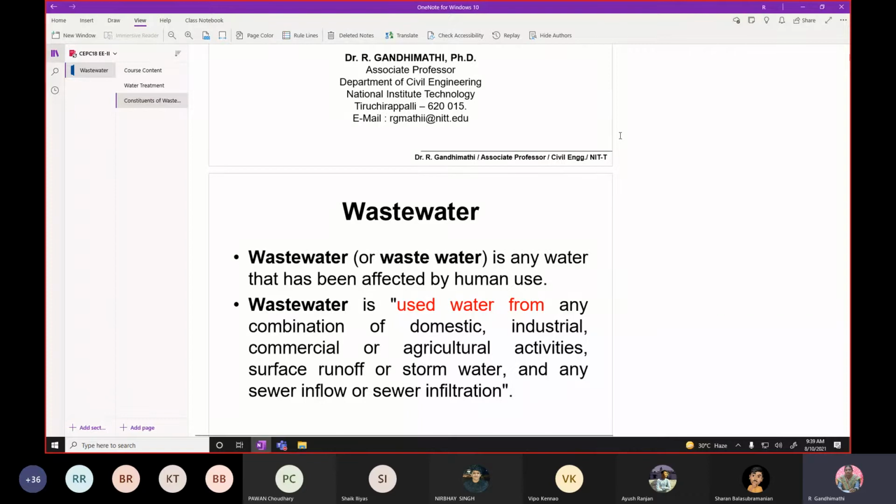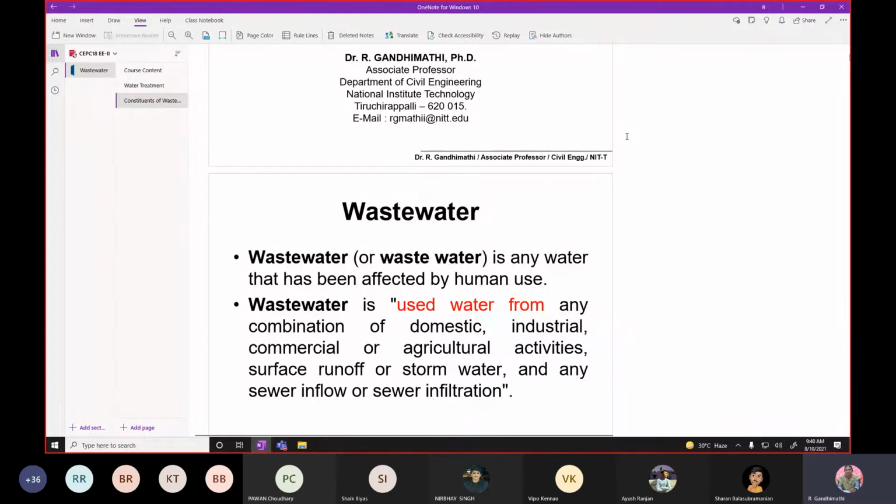As we all know, this is the water after usage. Initially we get the water from different sources, which can be treated with different treatment units like plain sedimentation or sedimentation aided with coagulation, filtration, then disinfection. Sometimes we have to go with recarbonation if the source is groundwater. Then the treated water is stored in the underground storage sump, and then it is transferred to the community through the distribution system.